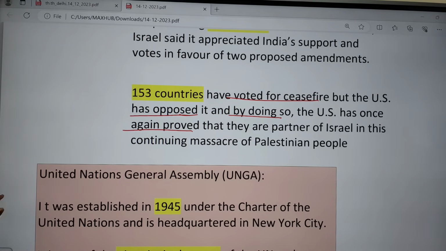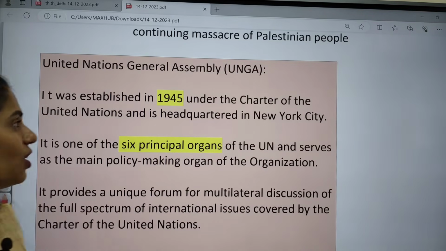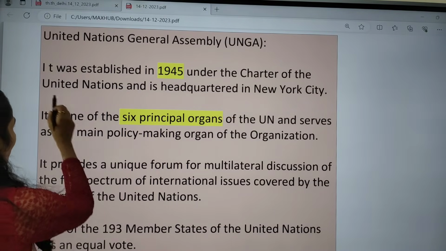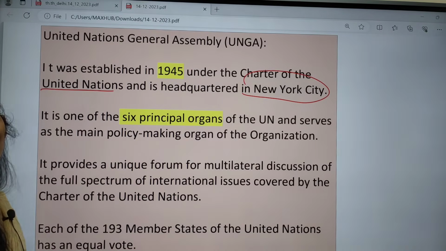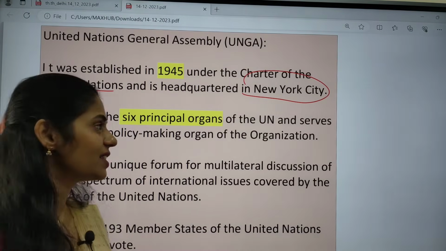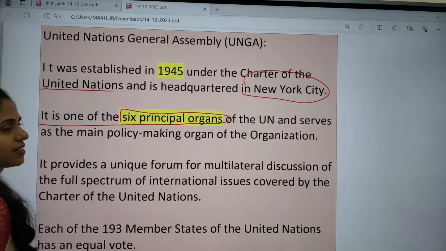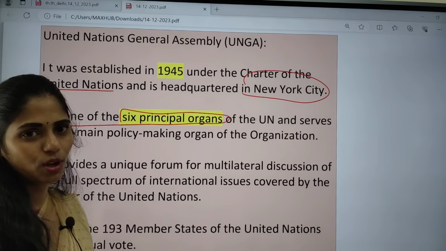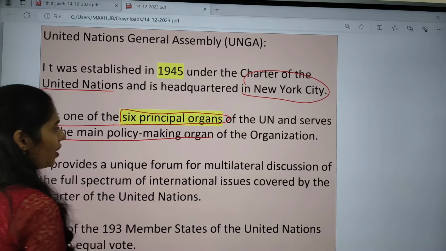And if you're talking about some facts regarding this United Nations General Assembly, it was established in 1945, under a charter called the United Nations Charter, and the headquarters is located in New York City. It is one of the 6 principal organs of the United Nations, serving as a main policy making organ.